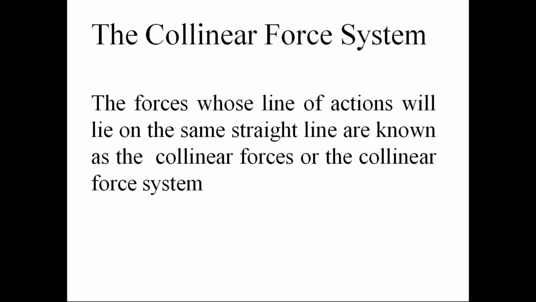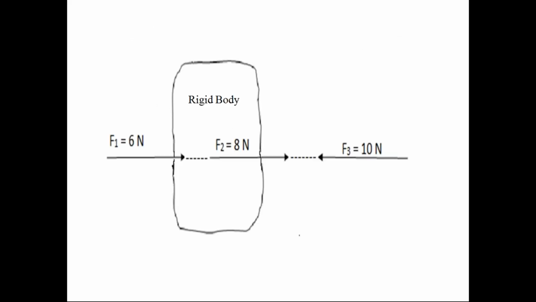So read the definition of collinear force system. The forces whose line of actions will lie on the same straight line are known as the collinear forces or the collinear force system. We know that force system means number of forces.